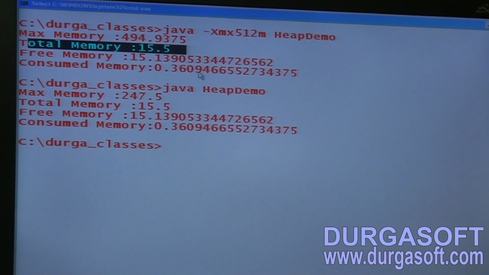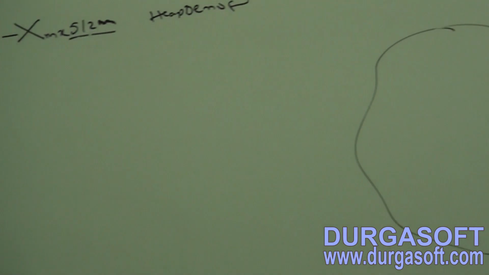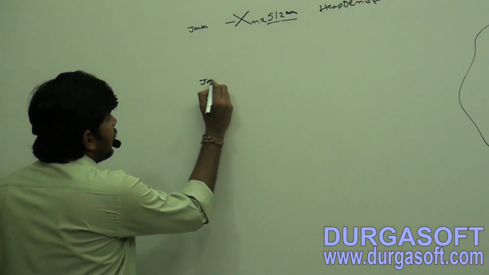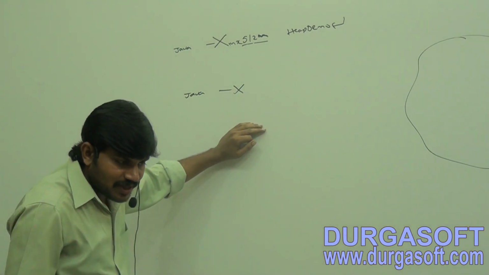Sir, I want to set the minimum heap size. Initial memory also I want to set based on my requirement. Here, how much is the initial size? 16 MB. 15.5 is nothing but 16 MB. I don't want 16. I want 64 MB as the minimum heap size. Java -X minimum. What is the option?